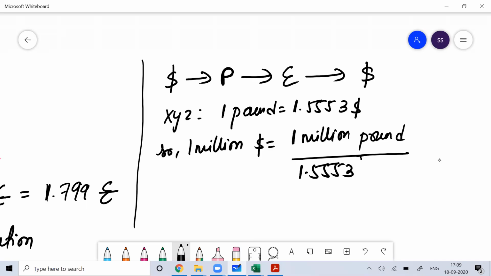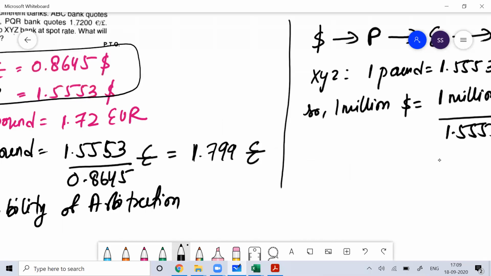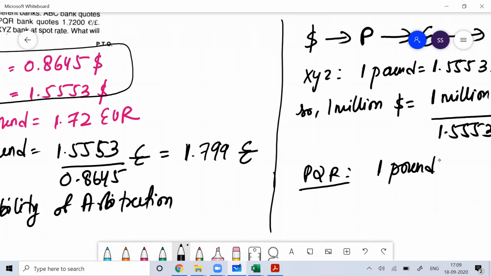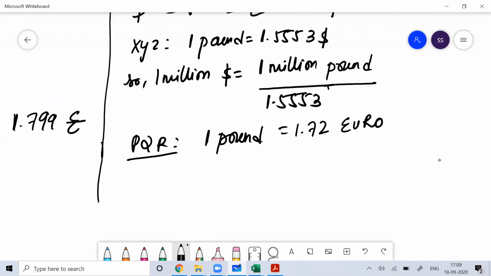Now I'll convert the pound into euro, taking the help of PQR Bank. At PQR Bank, 1 pound is equal to 1.72 euro. So 1 divided by 1.5553 million pound is equal to how much euro?